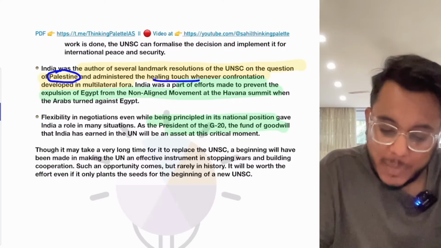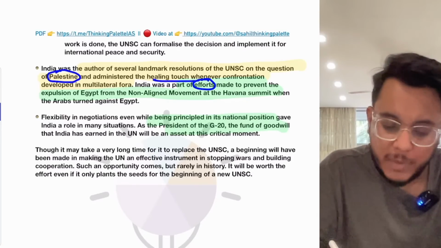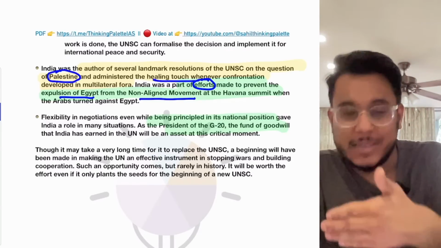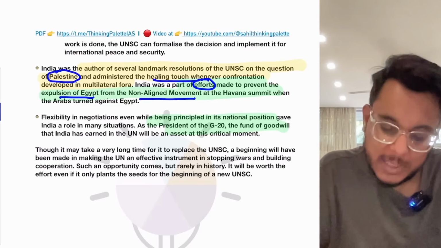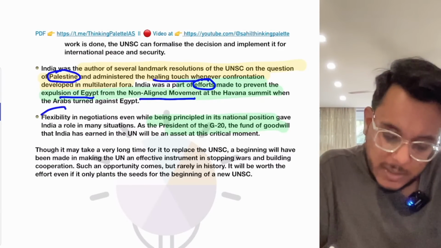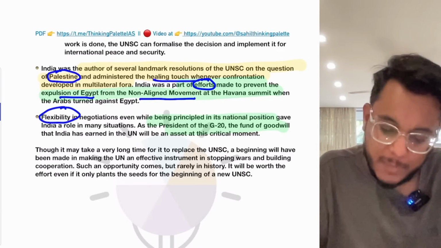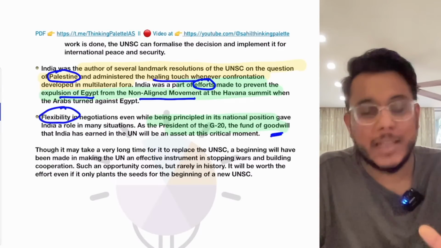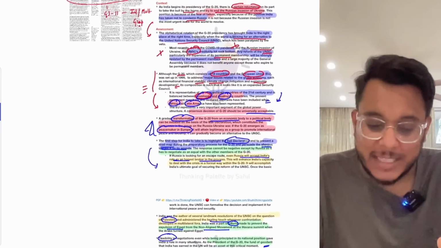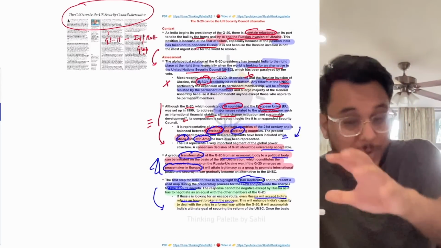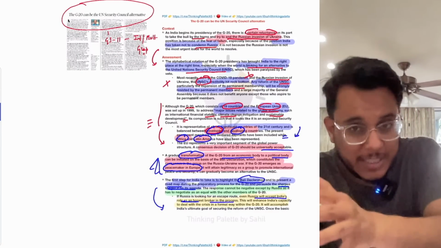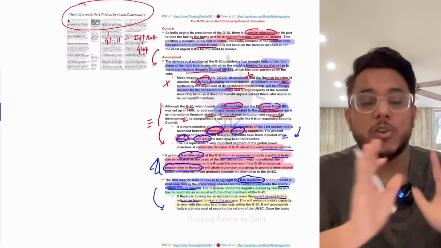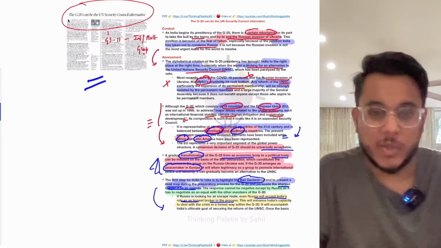Moreover, India also made very good efforts to prevent the expulsion of Egypt from the Non-Aligned Movement, when the Arab world once turned against Egypt. Then we find that India also has flexibility in negotiations. Because of that and the goodwill that India has earned in the past, India can play a very important role in the G20, and at the G20 we need to try to ensure that the transition of G20 from an economic bloc towards a strategic bloc should happen. This is the message of this particular article.